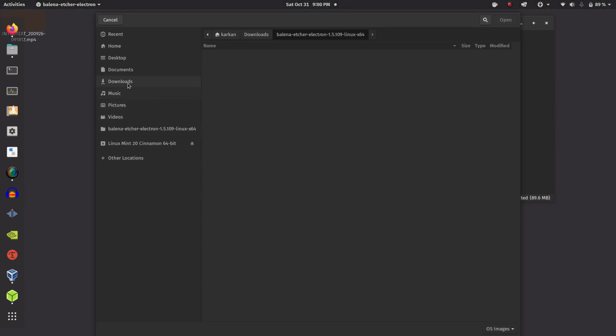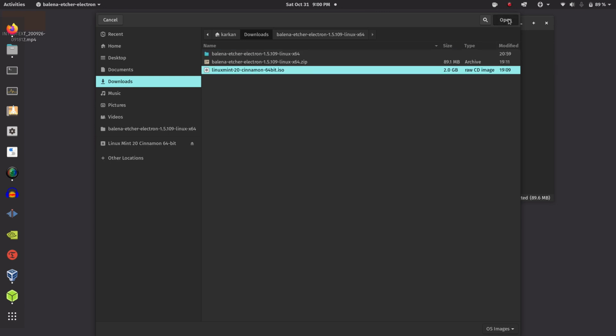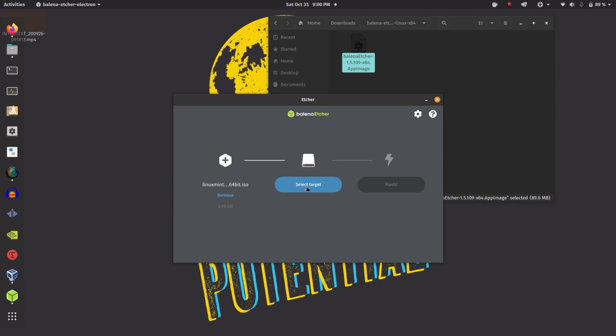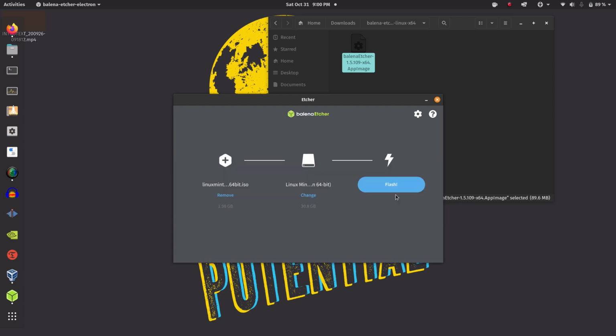and you go to your downloads folder or wherever you downloaded your ISO, the Linux Cinnamon. You click it, hit open, or you can just double click, and then now we select target. Target is your flash drive that we just inserted. So we check this one or whatever your flash drive is called, and you click select, and then now you click flash. I've already done that.